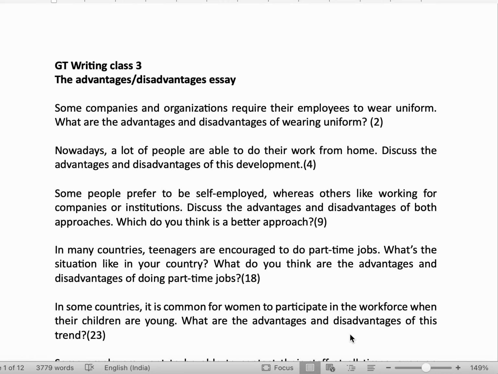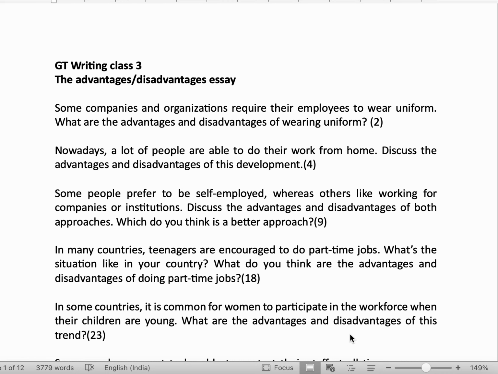Now, for this question, a lot of people are able to do their work from home. Work from home, there is a term for that. Now, you add that term in your essay, and that will tell the examiner that you are aware, you have done your homework, you've prepared well for your exam. And that term for this essay is telecommuting. Telecommuting, not telecommunicating, telecommuting. Now, in this essay, they've asked you the advantages and disadvantages of telecommuting.